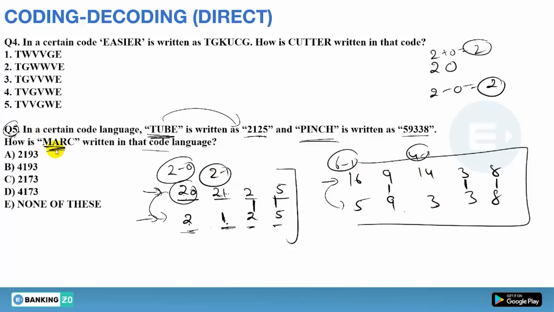Same you have to make for MARK. So M is 13, A is 1, R is 18 and C is 3. So 3 minus 1 will be 2, 1, 8 minus 1 will be 7, and 3. So 2, 1, 7, 3. So option C will be your answer. Is it clear or not?